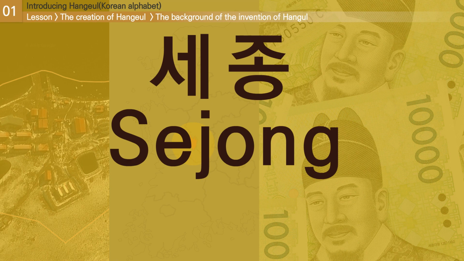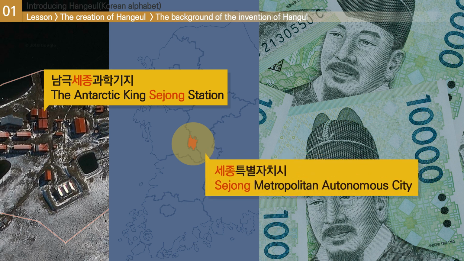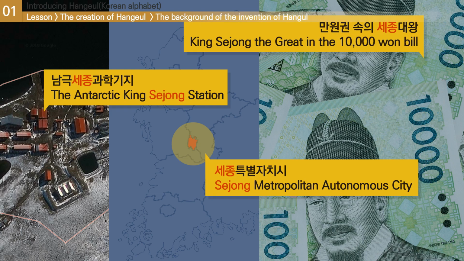Who was King Sejong, and why is a scientific research station named after him? What about the special city? How did his face end up on Korean money?